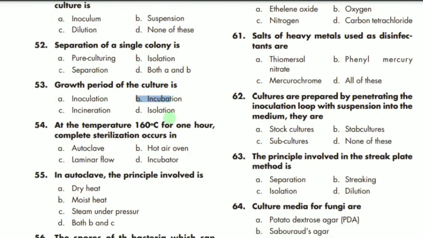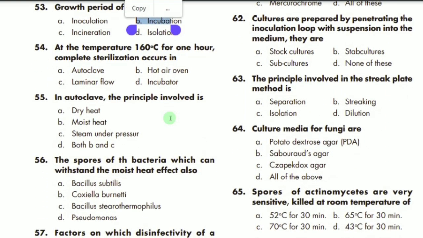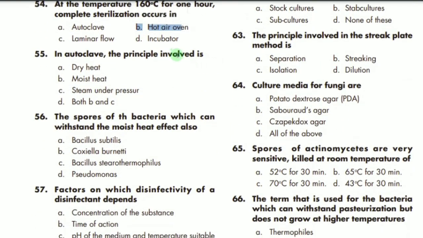Incubation is used to. Now, at a temperature of 160 centigrade for 1 hour, complete sterilization is what? Mostly this sterilization takes place in the hot air oven. B is the correct option. In autoclave, the principle involved is the moist heat principle. We can also say that steam under pressure is involved. So the correct option is D, both B and C.